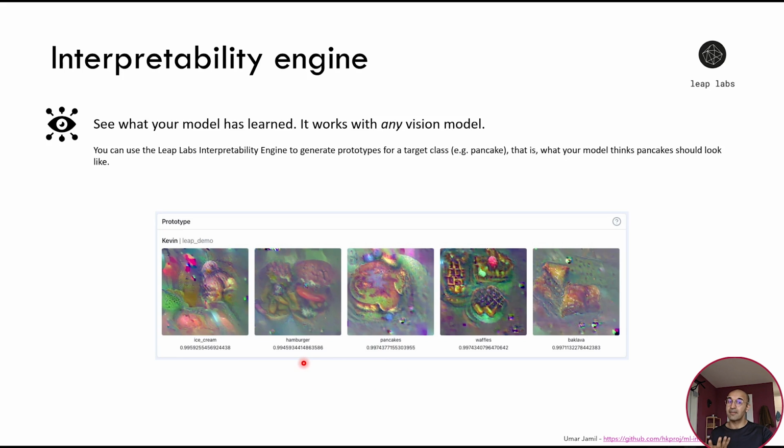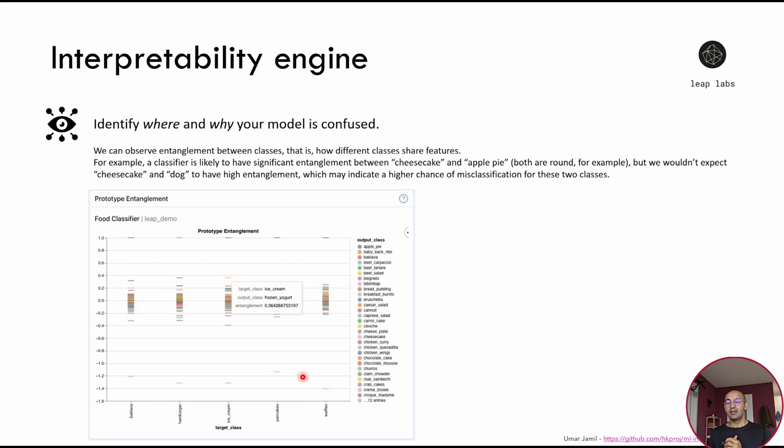And this one actually resembles a hamburger, which means that the model has learned the correct features from the food to classify it as a given class. But we will see later a case in which this is not true. Another feature of the Leap Labs interpretability engine is entanglement.